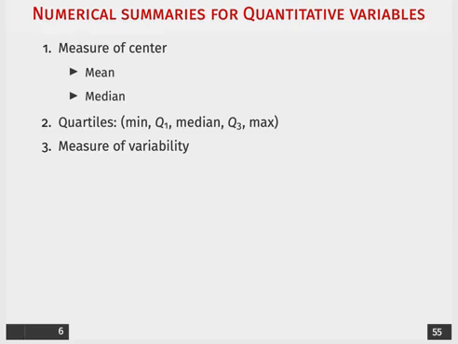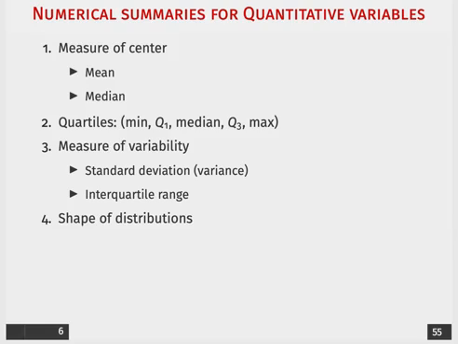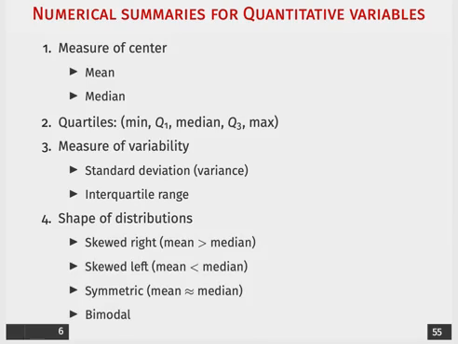We may also be interested in measuring the variability as well, and that'll include things like the variance, and we'll characterize that as a standard deviation. So this will be really important for hypothesis testing and being one or two standard deviations away from our parameter of interest. We'll also be using interquartile ranges, as well as different ways that we may want to talk about the shape of the distribution. We can talk about being left skewed, right skewed, symmetric, or even potentially bimodal.